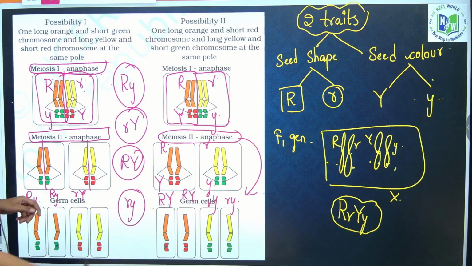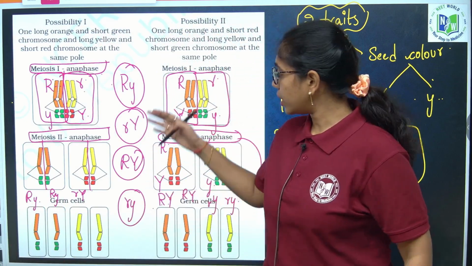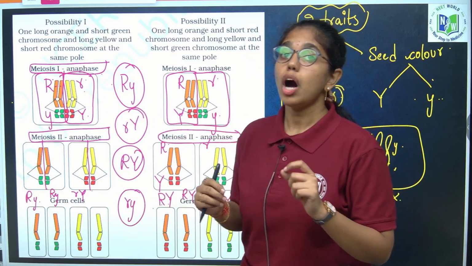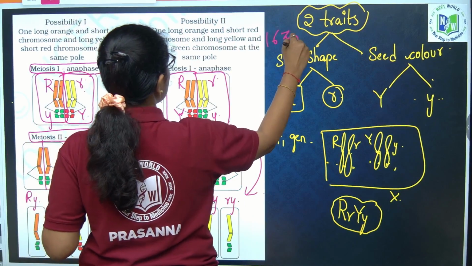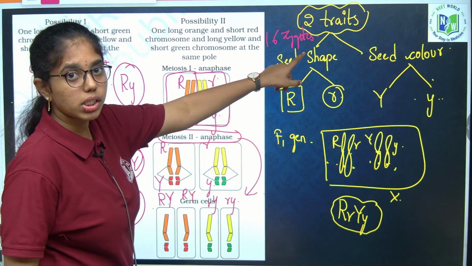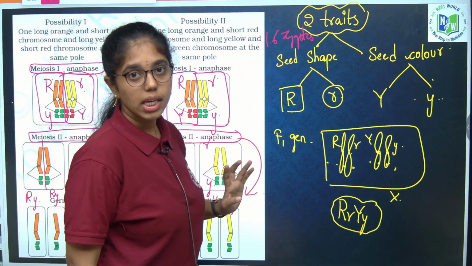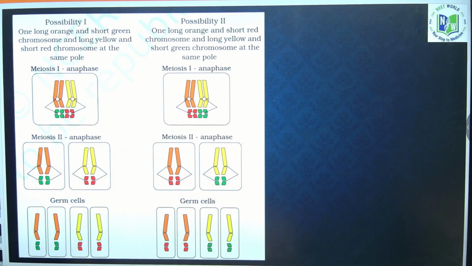These are the 4 gametes involved in fertilization, and the cross between these 4 gametes of male and female will give you how many? 16 zygotes. Okay. How did you say, ma'am, it is 16 zygotes? Gamete square will give you the number of zygotes. 4 square is 16. Clear, ma?